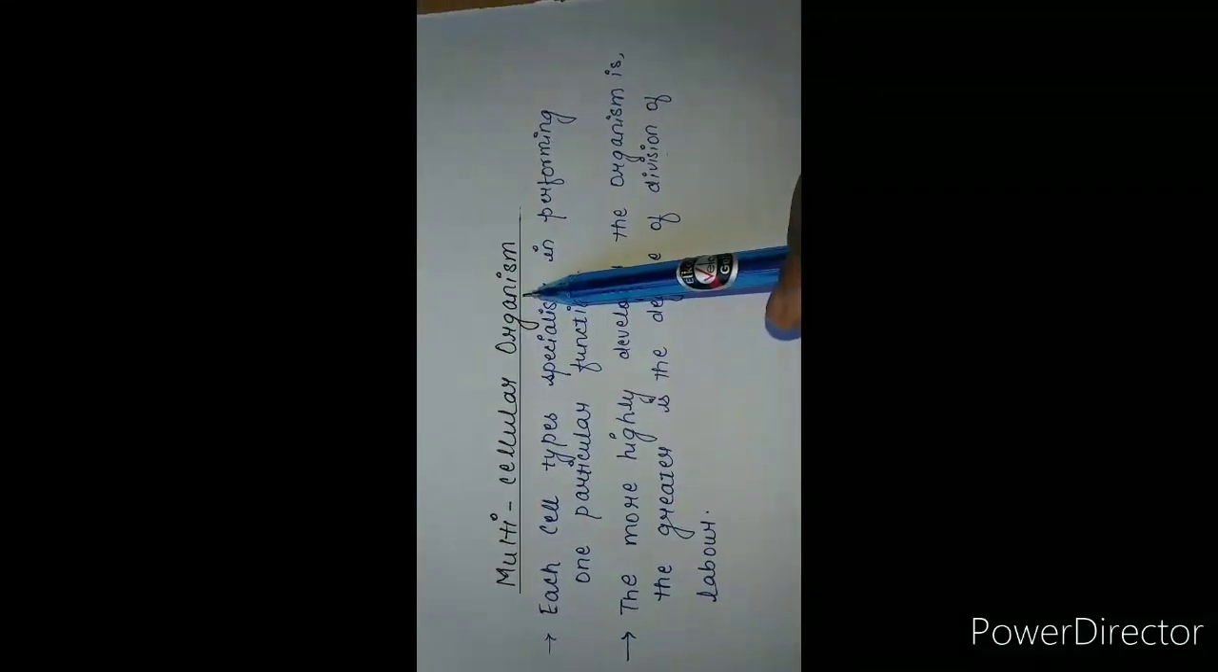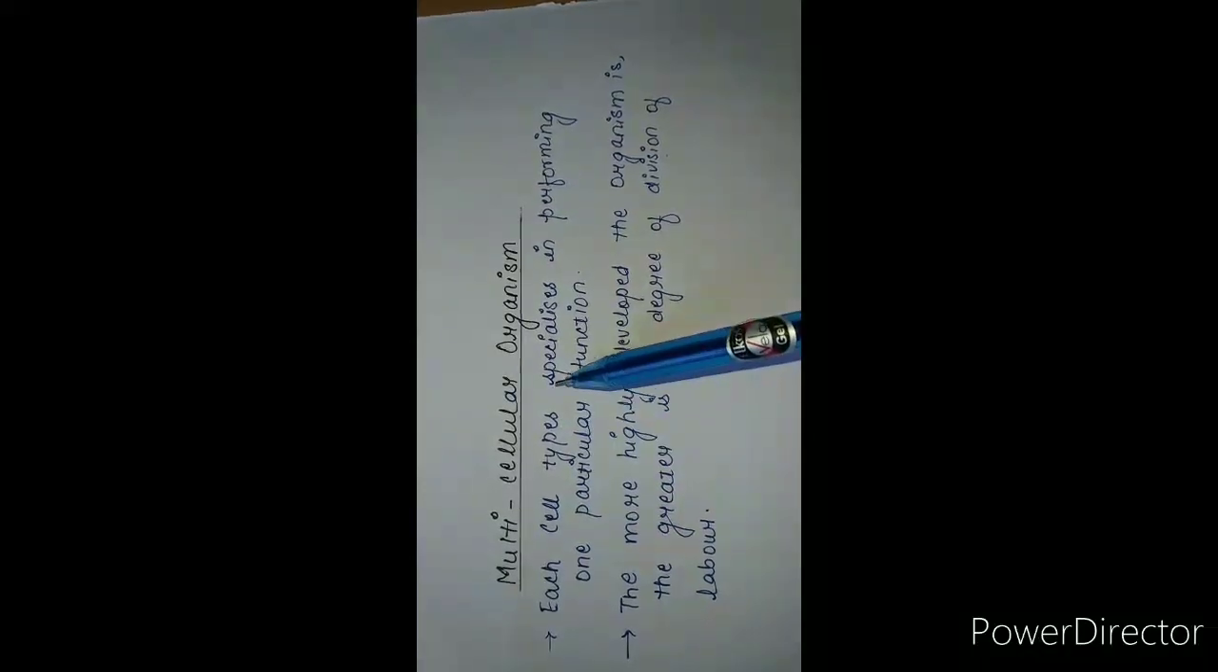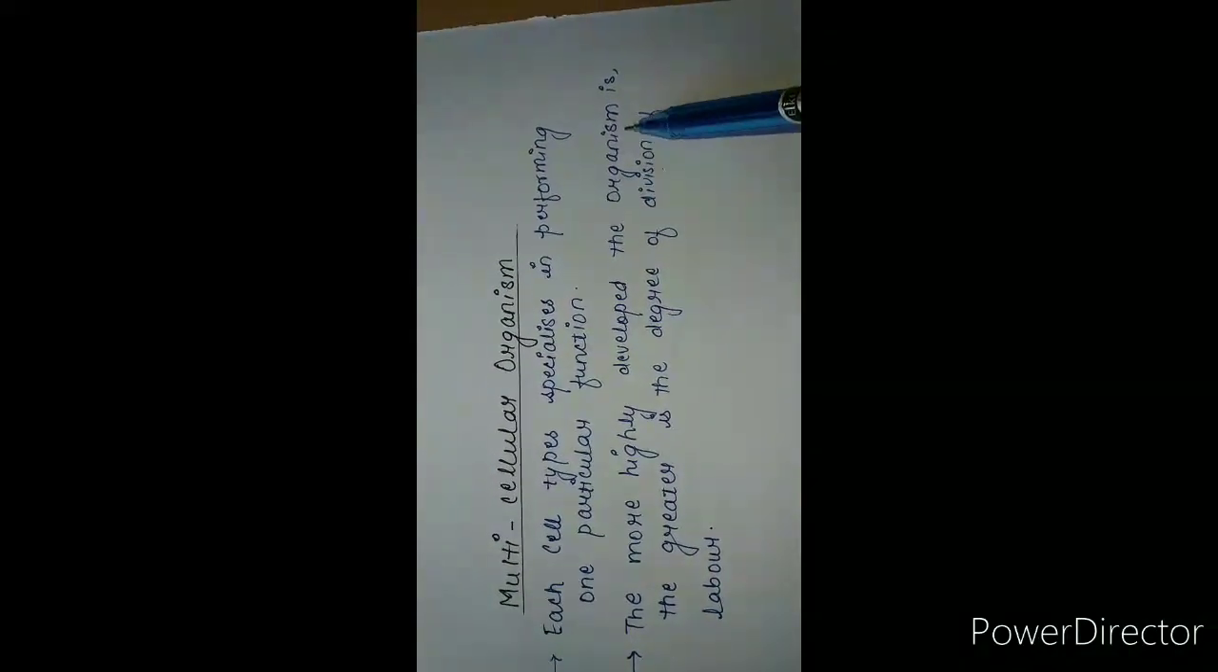So till here I hope I am clear about what division of labor is. That is nothing but the specialization, categorization, or separation of tasks or work, and it basically occurs in the multicellular organism, in which each cell type has the capacity to perform a very specific function. And students, as we go higher in the complexity of the organism, the more developed the organism is, the greater is the degree of division of labor, isn't it?